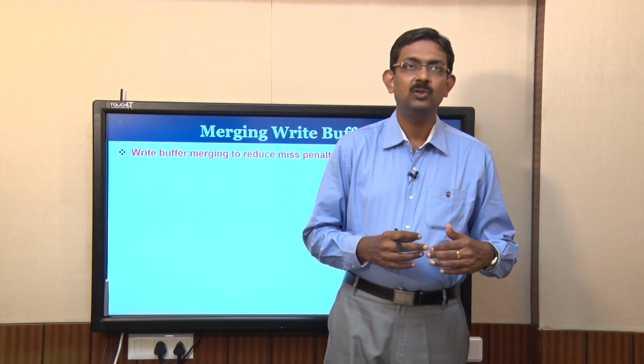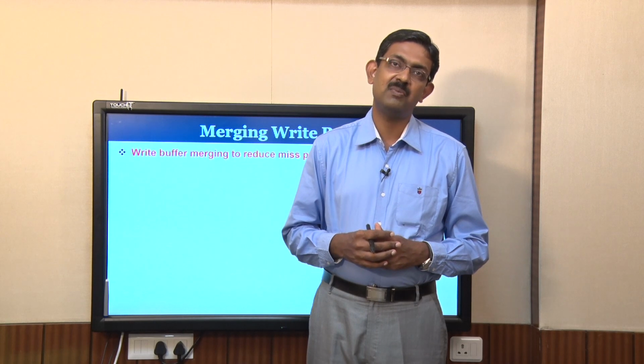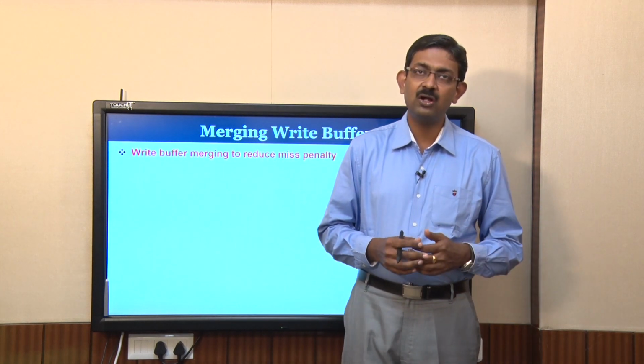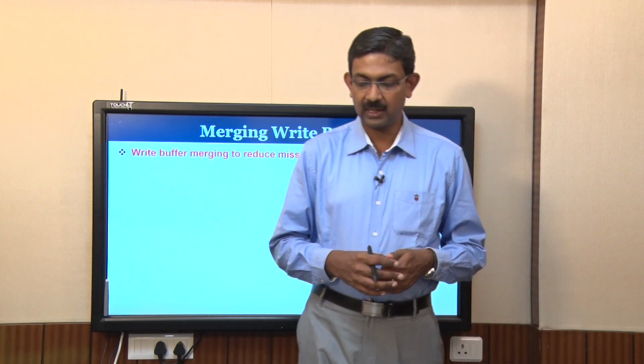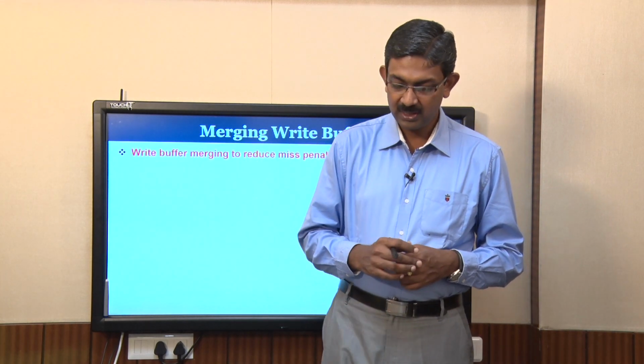The write buffer will write it into the main memory or the next level of memory while the processor is continuing. So, the processor is not stalled; the writing happens in the background and in the foreground the processor is working. The optimization that we are going to discuss now is about write buffer merging.